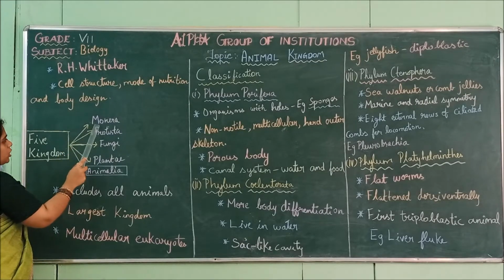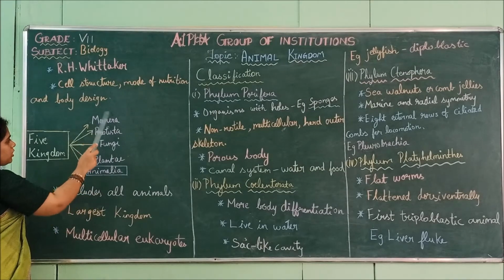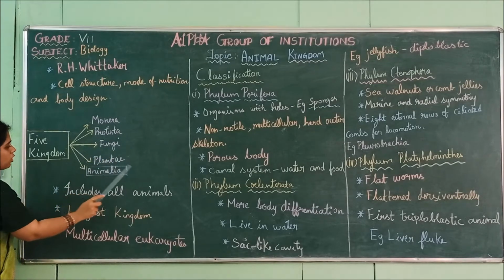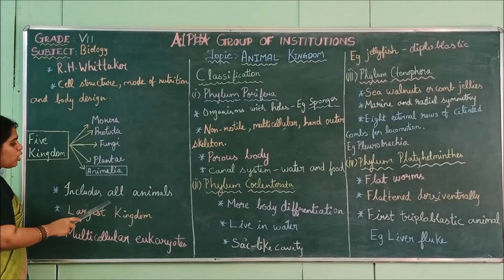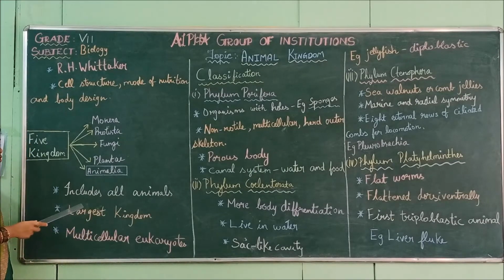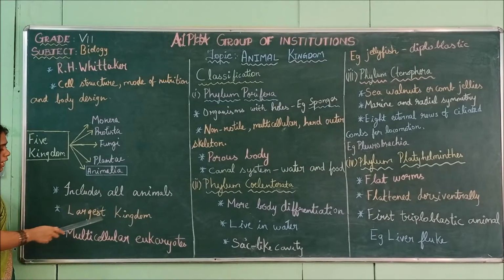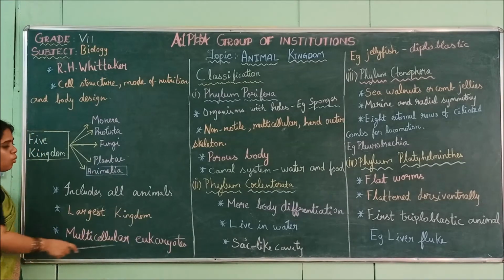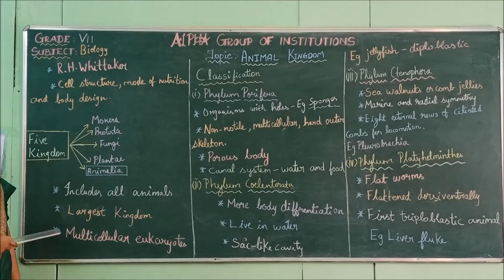So we are moving back to the 5 kingdom classification: Monera, Protista, Fungi, Plantae, Animalia. All the living things are divided into 5 kingdoms. We are going to concentrate only on Animalia, the animal kingdom. It includes all the animals. It is the largest kingdom. Multicellular eukaryotes are present, with many cells and well-defined organelles.